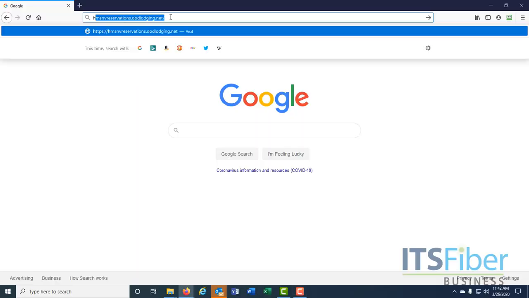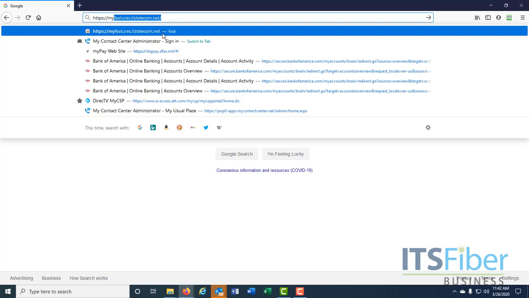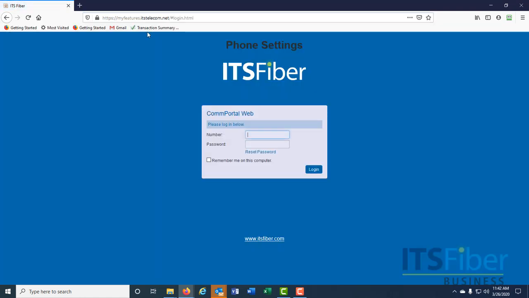How to install MaX UC, formerly Accession Communicator for desktop. Go to the login link provided. Use your telephone number and password provided by your administrator and log in.